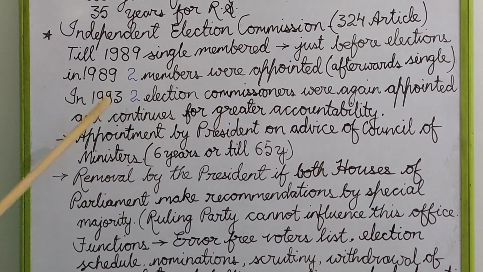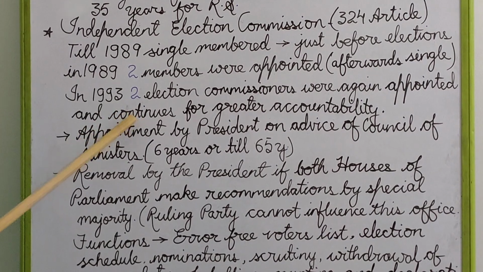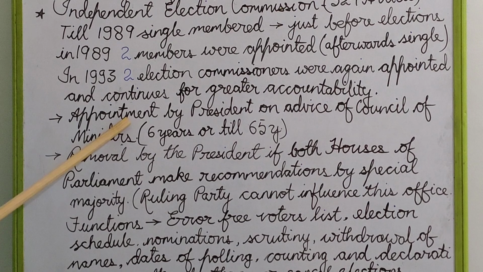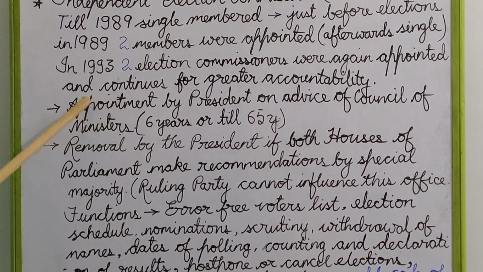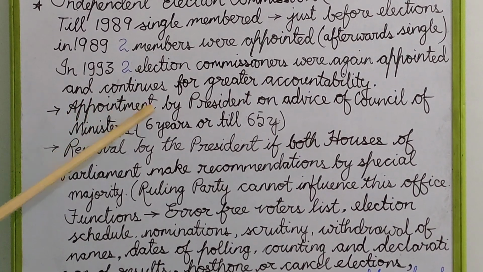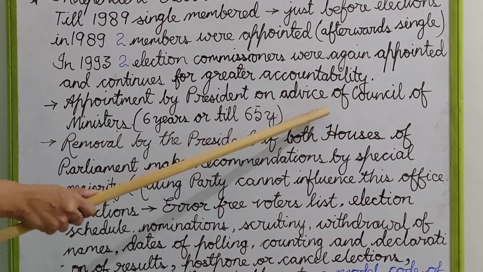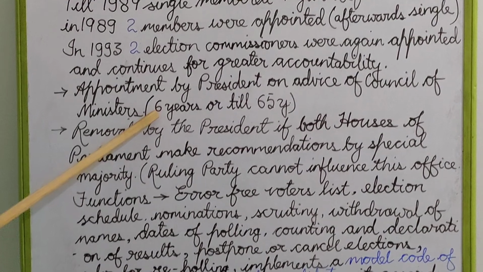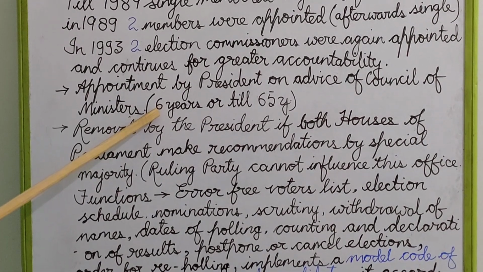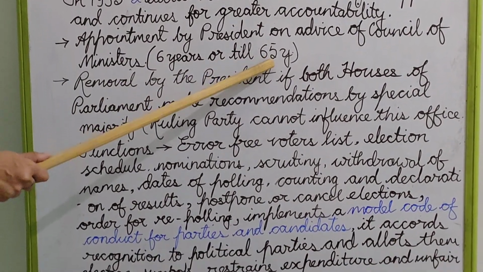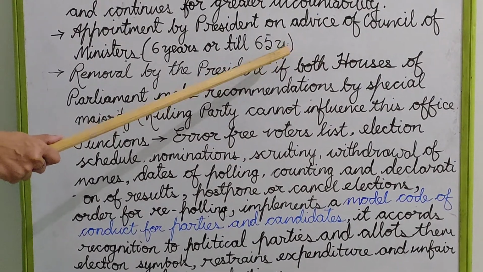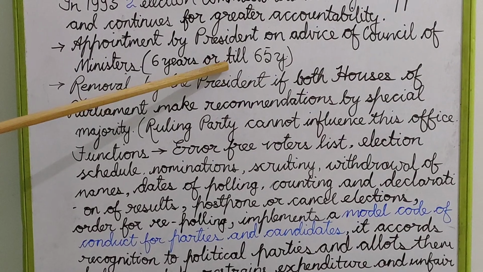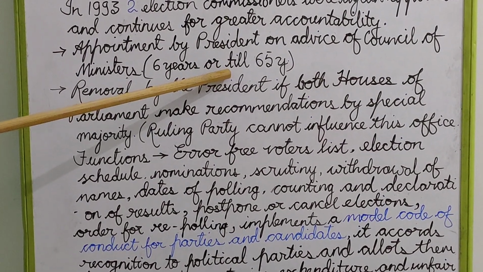Presently, we have one Chief Election Commissioner, known as the CEC, and then we have 2 election commissioners. Their appointments are made by the President on the advice of the Council of Ministers, and their tenure is limited to a span of 6 years or till they reach the age of 65 years, whichever is earlier.